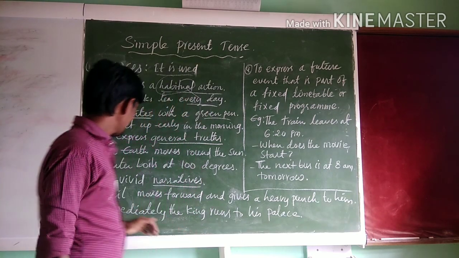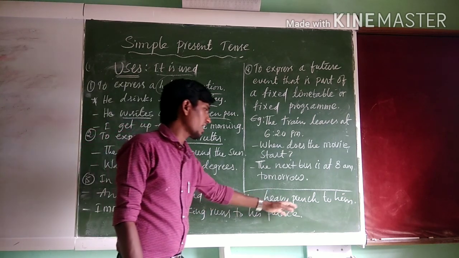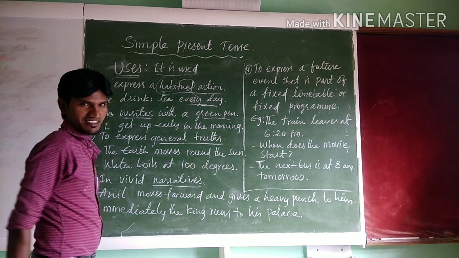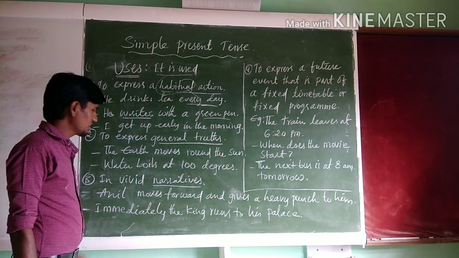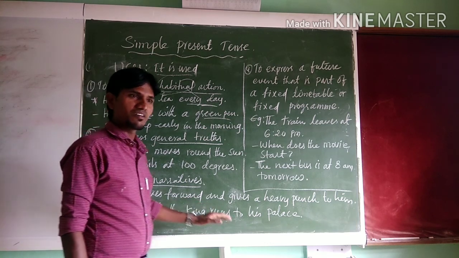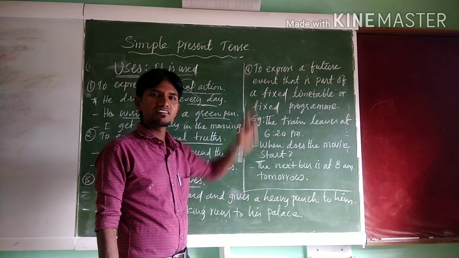Example, let us see. Hanil moves forward and gives a punch to him. It is very clear. For example, Kohli moves forward and hits a six. It is very clear.